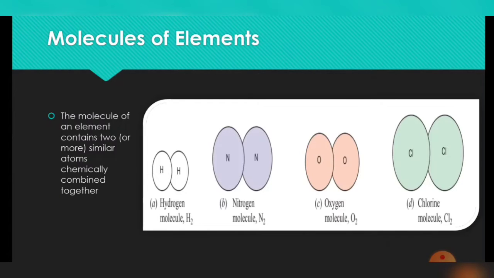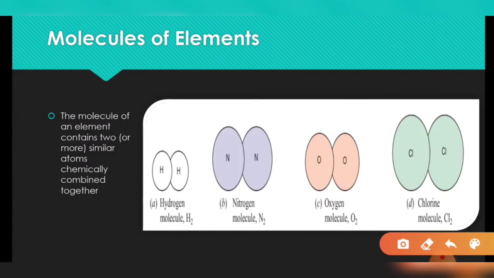Now the molecule could be of two types. First, the molecule of an element. Molecule of an element means only a single type of atom is involved. They bind chemically to form a molecule. If the same atoms join together, they form a molecule of the element, like H2, N2, O2, Cl2, S8. S8 means 8 atoms are involved in forming sulfur.